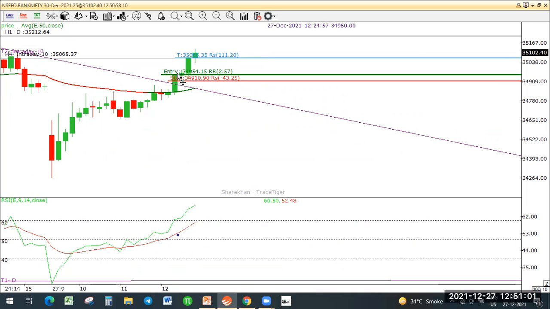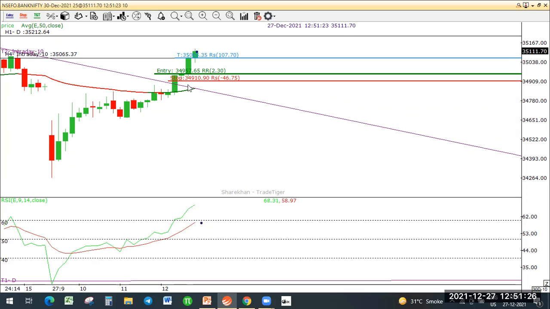I entered the trade here, somewhere here, 58 or something. Yeah, here. I entered the trade at 34958. And then it was a breakout trade. The stop loss was very clear, closely set, and the profit was about two times of the risk.